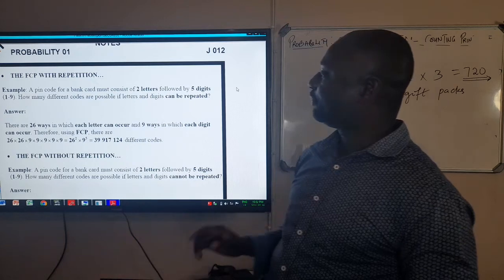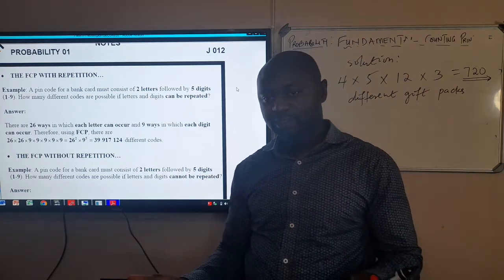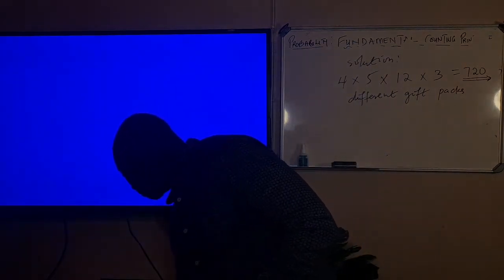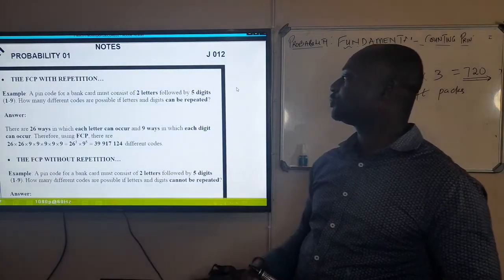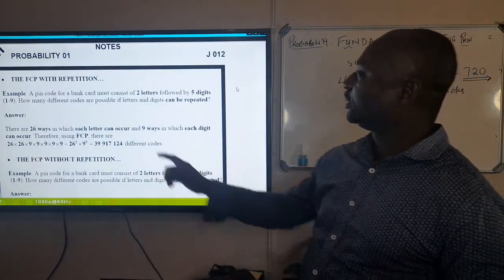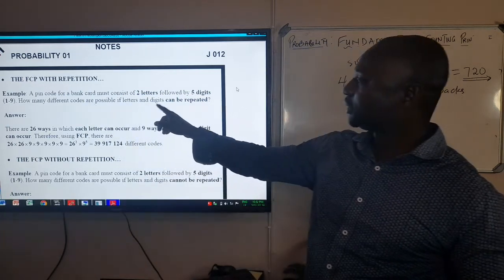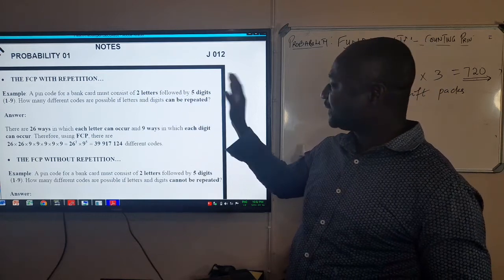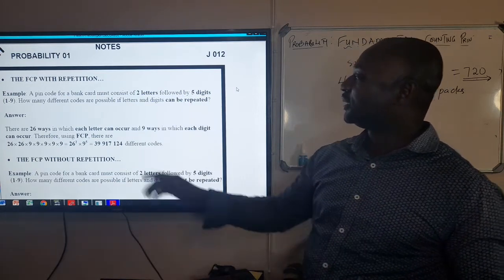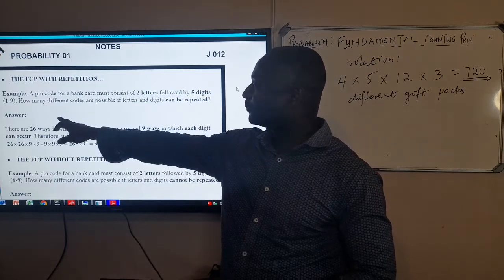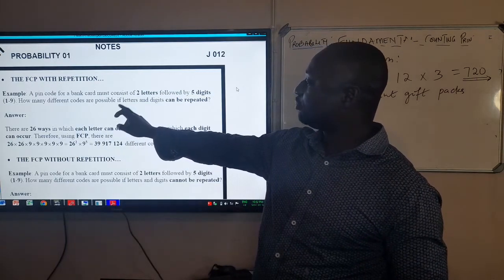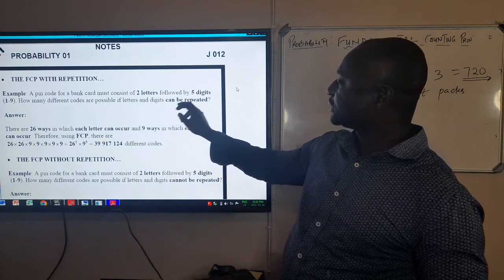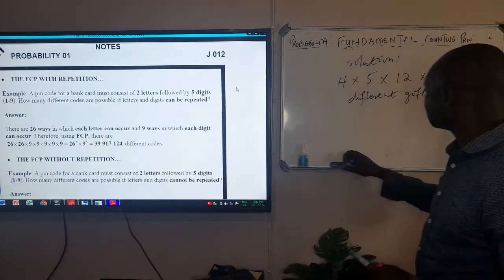A PIN code for a bank card, we all use bank cards. Before you can withdraw your money from the ATM, we normally insert our bank card into the ATM to get our money. Now the question is saying a PIN code for a bank card must consist of 2 letters followed by 5 digits. That is the arrangement, and the digits must be from 1 to 9. How many different codes are possible if the letters and the digits can be repeated? So we are dealing with repetition now.